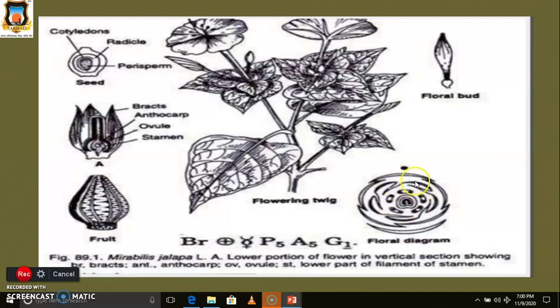Their aestivation is twisted or imbricate, meaning they are alternate. Then their androecium has five stamens, they are free. Then the gynoecium, or carpel, is single.